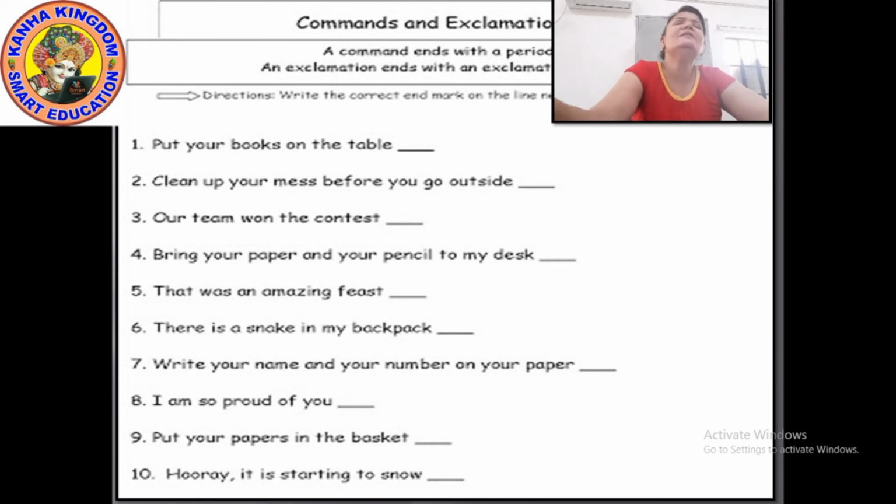Our team won the contest. Expression of emotion, you can say happiness, because you have won the match, you have won the contest. So the emotion of happiness means it is an exclamation. So it will end with an exclamation mark. Okay. Bring your paper and your pencil to my desk.